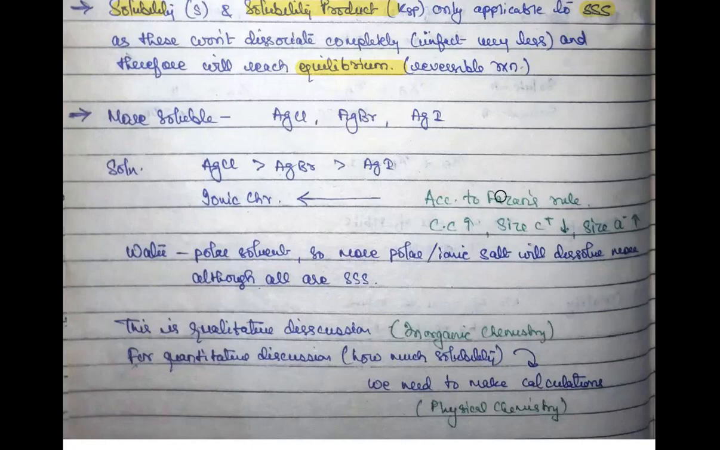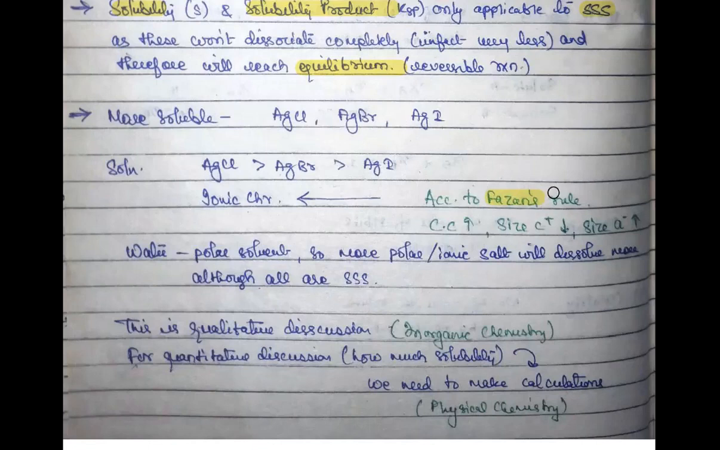So this is all based on Fajan's rule. Although it is not important for this topic, I'm just giving you extra information that all three are sparingly soluble salts. But still, if you want to see which one among them is more soluble in water, then you can go with Fajan's rule.